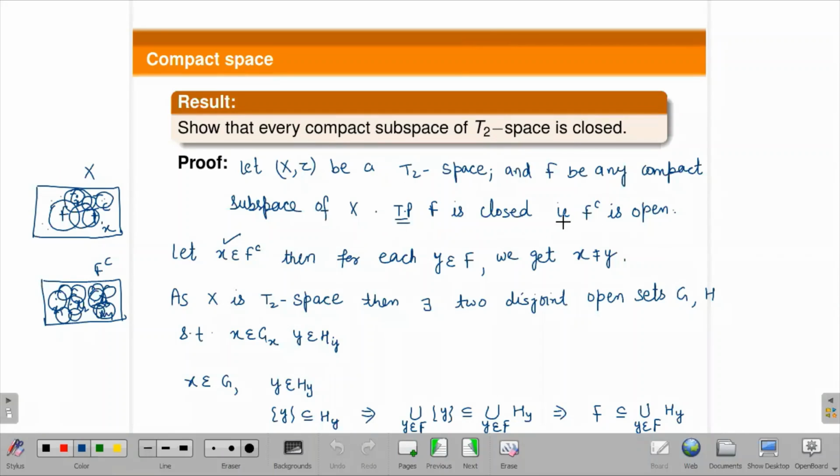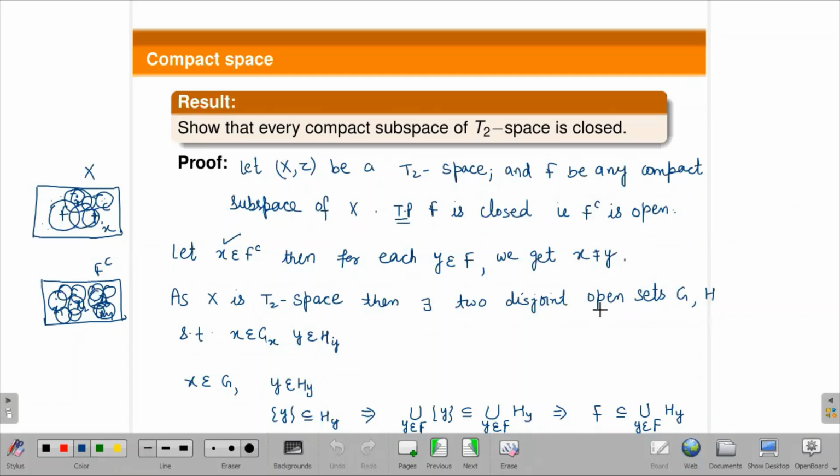So what we have done, to prove F complement is open, we have taken one arbitrary point, and when we take an arbitrary point from F complement, and any arbitrary point from F, then they will be distinct. So from the distinct points, you have a T2 space, so you can apply the definition of T2 space.